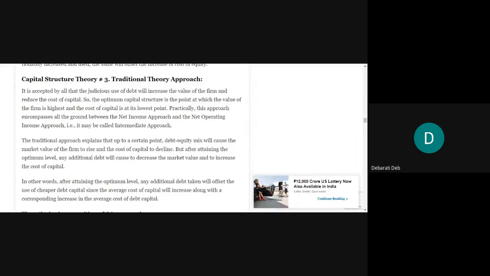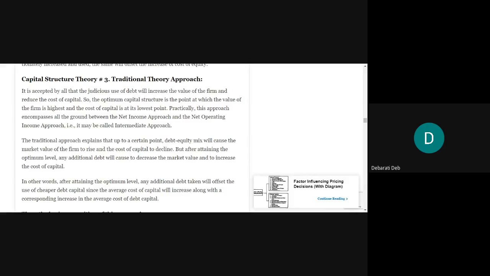So the optimum capital structure is the point at which the value of the firm is the highest and the cost of capital is at its lowest point, right? So how will you determine the optimal capital structure? You will say that this is the point of the optimal capital structure because at this point the value of the firm is the highest and the cost of capital is the lowest.